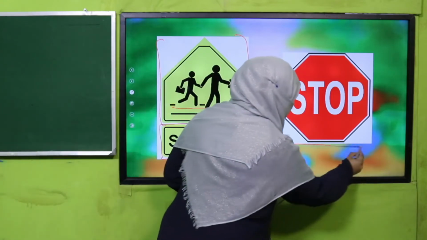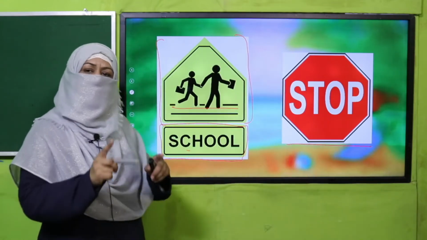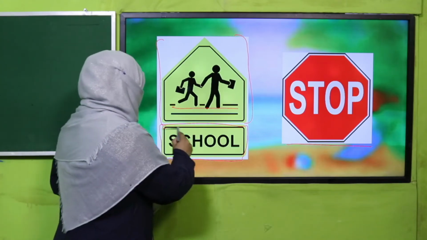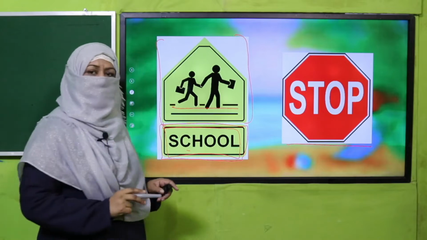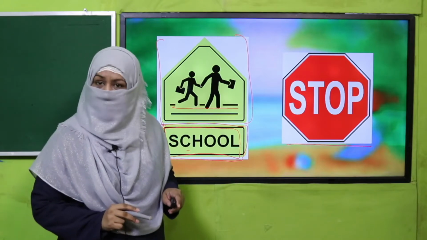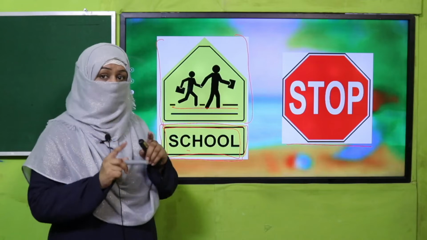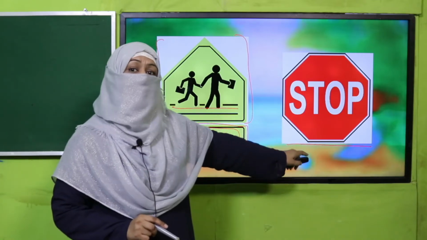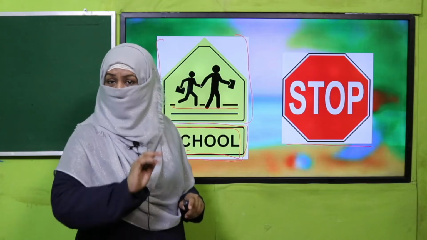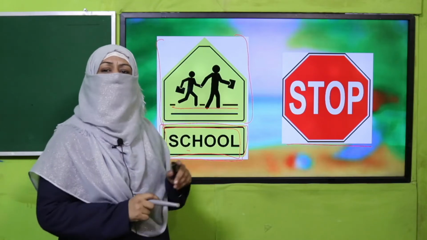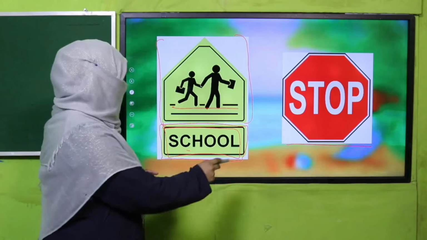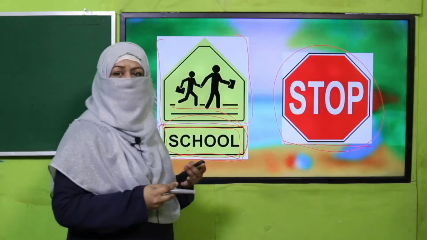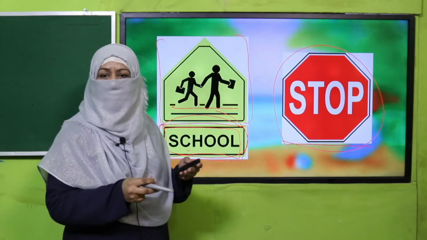This sign says stop. Now, my dear children, at this point, I want you to think: school is a noun. It's a naming word for a place. And stop, what does stop mean? It's a verb. It's an action word. Stop. All right. So, beta, whenever we read these signs and different words, we should find their grammar as well. We can find out it's a noun, it's a verb, it's describing, whatever.